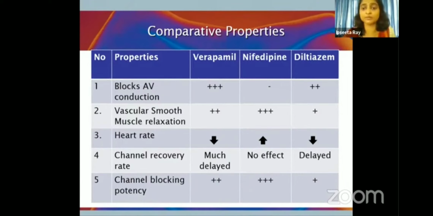So this is one important difference besides being in different subclasses of the calcium channel blockers. Another major difference is the action on the heart. Verapamil, because it is mainly acting on the calcium channels present in the heart, will reduce the heart rate. Whereas nifedipine, because it's effective mainly against the calcium channels in the blood vessels, will cause vasodilatation and there will be a reflex tachycardia. So these are important differences between the three subclasses of calcium channel blockers.